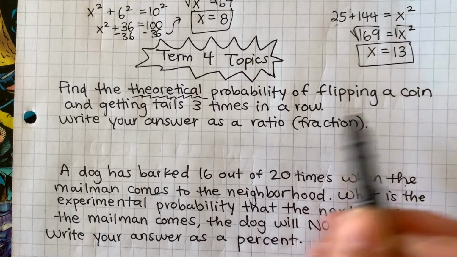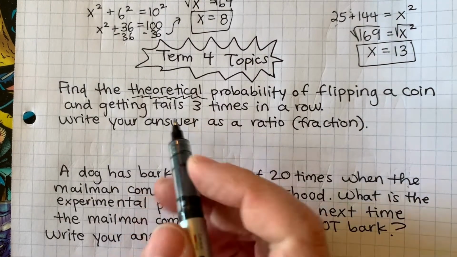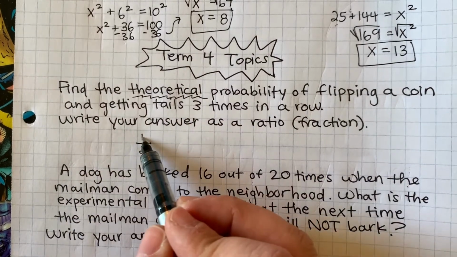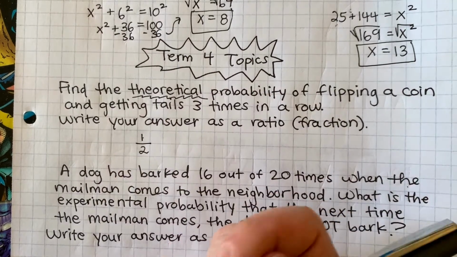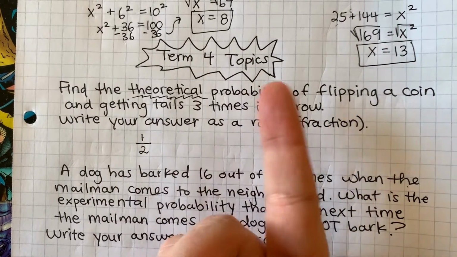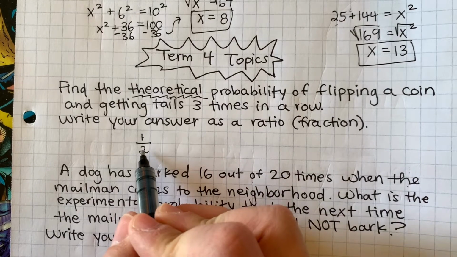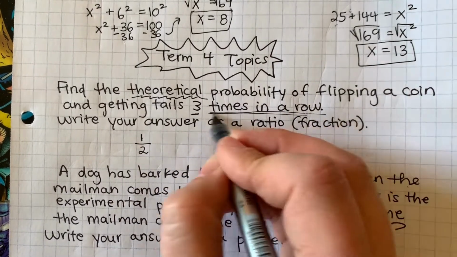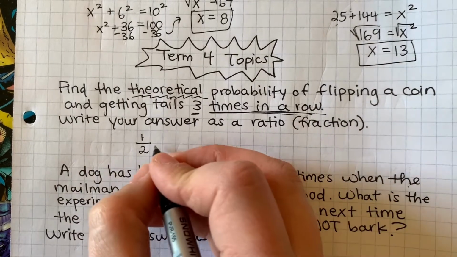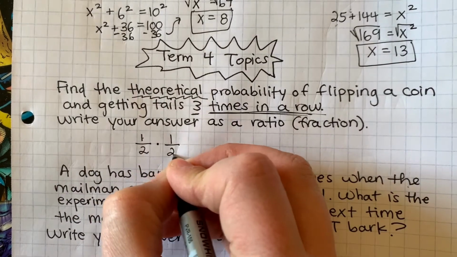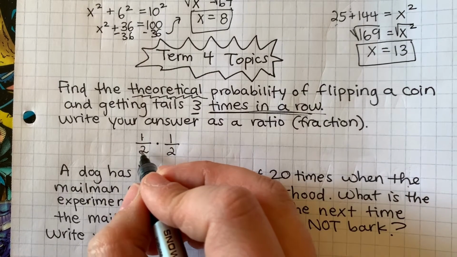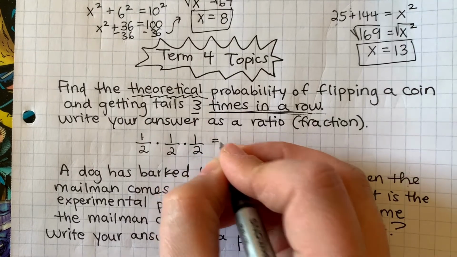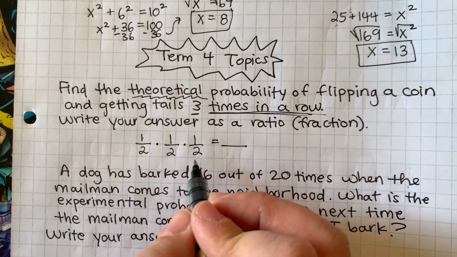So the probability of flipping a coin and getting tails just one time is 1 out of 2, because you want tails. And how many options are there when you flip a coin? There's just 2 options, heads and tails. So 1 out of 2 is what you want the first time, but this time it's 3 times in a row, which means those are 3 independent events. So the chance of getting tails 3 times in a row is 1/2 times 1/2 times 1/2, because you want it 3 times in a row.